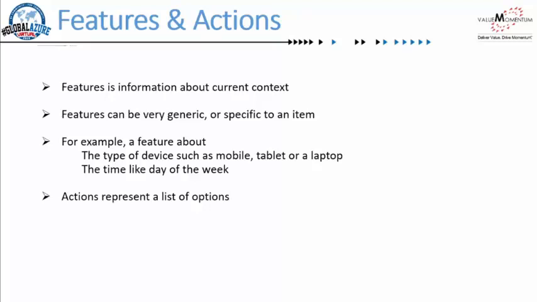In the case of articles, we saw that these are the 10 possible news articles that a user might want to see, but we want Personalizer to give us the best possible article that the user will most likely engage with or read. So this list of articles, or this list of entities, we call actions within the context of Azure Personalizer.